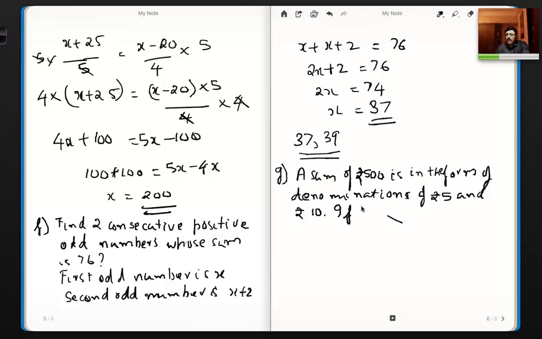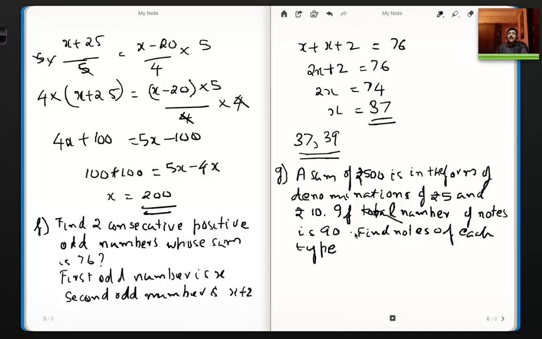If total number of notes is 90, find notes of each type, right?